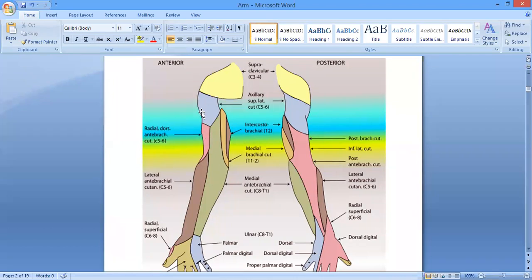This is about the lateral aspect. Now I'm going towards the medial aspect of the arm. So the skin of the armpit, right? Skin of the armpit, in the upper part of the medial aspect of the arm, is supplied by the intercostobrachial nerve. Intercostobrachial nerve is a branch of median nerve. No. Look ahead at what is written, intercostobrachial nerve T2.